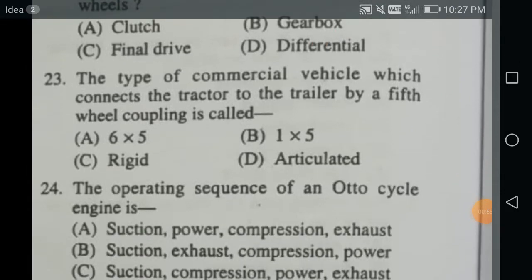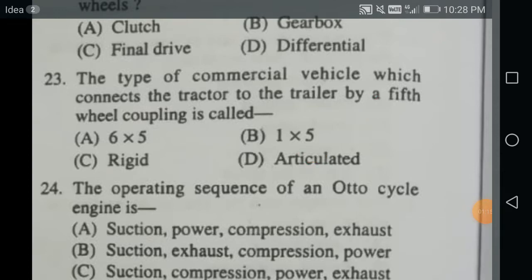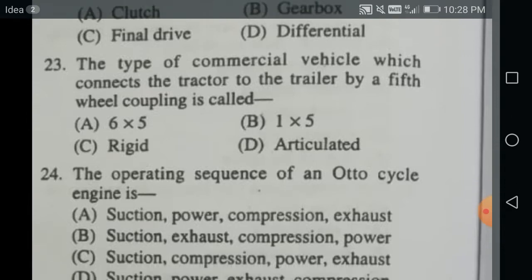The type of commercial vehicle which connects a tractor to the trailer by a fifth wheel coupling is called: 6 into 5, 1 into 5, rigid. They are only given to confuse. This is articulated. This is called an articulated vehicle. In that there is something called the fifth wheel coupling.